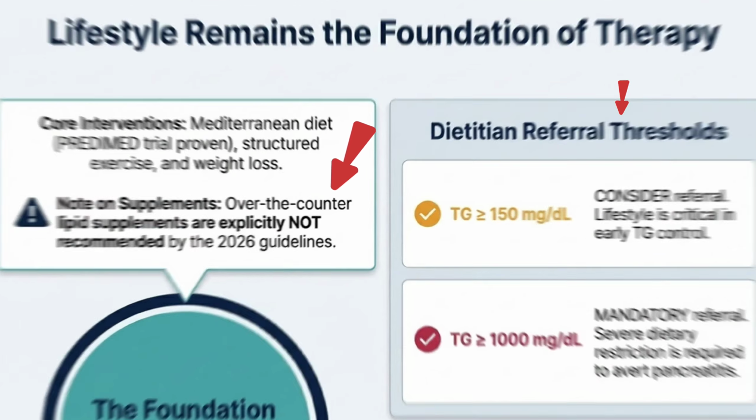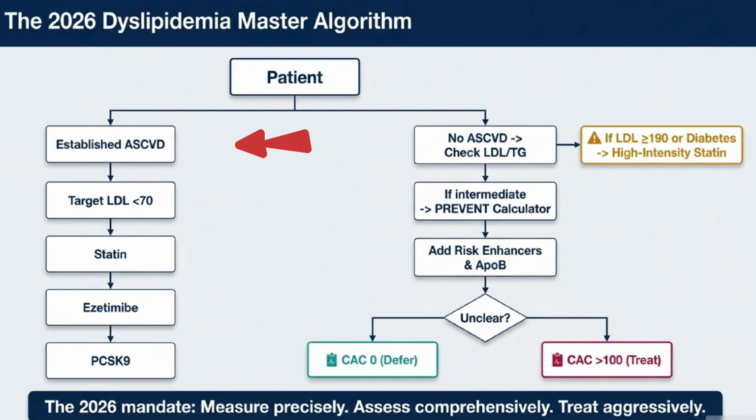So the key takeaway is this: accurate measurement, proper risk stratification, and timely intensification of therapy can dramatically reduce cardiovascular events.